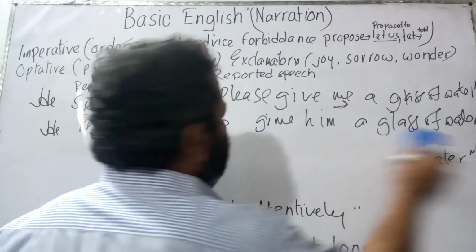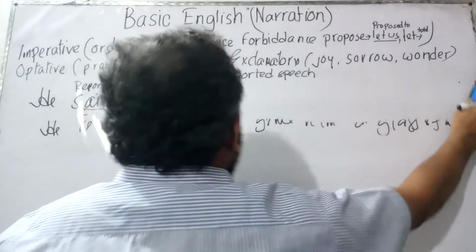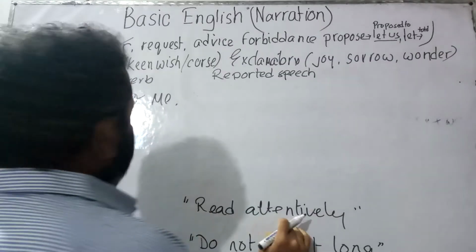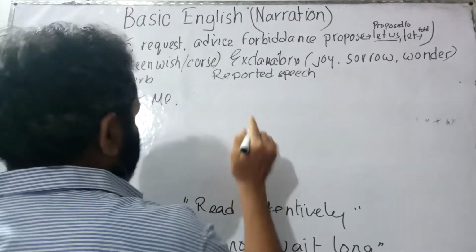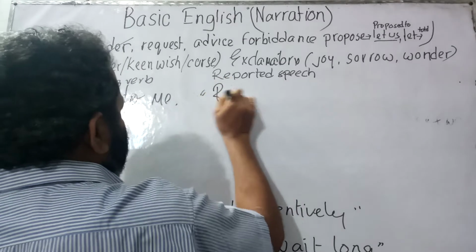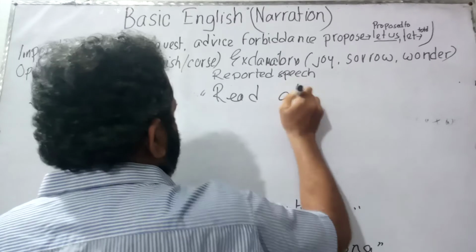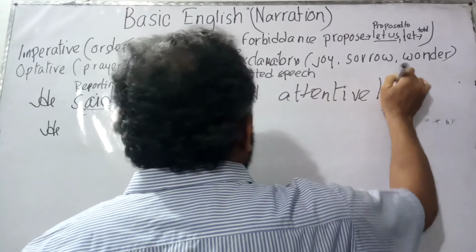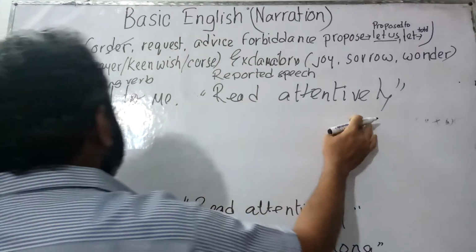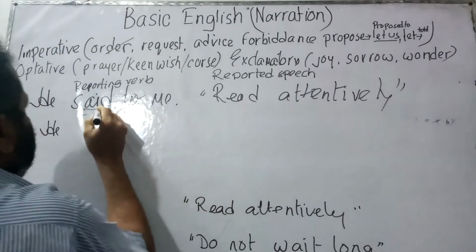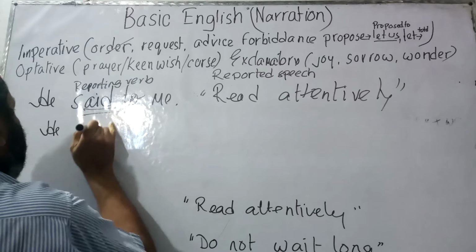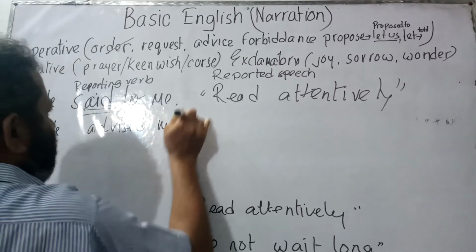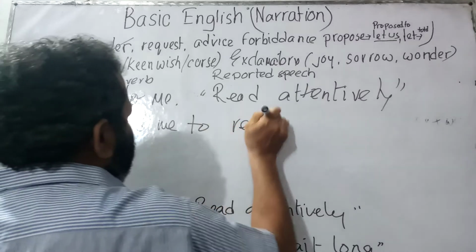Now, let us write another sentence that would read attentively. It is actually an advice. So, let us write it. Read attentively. So, he said to me, read attentively. This is actually an advice. So, said to would be turned into he advised. A-D-V-I-S-E-D. He advised me to read attentively.